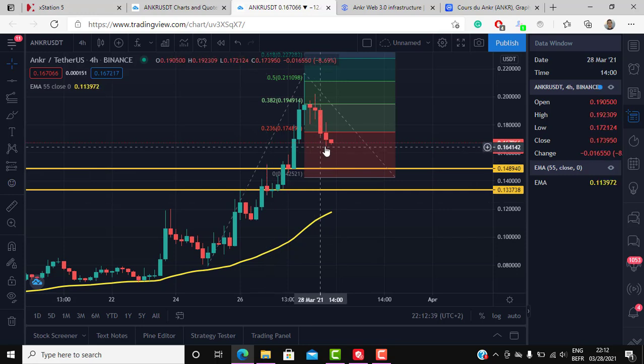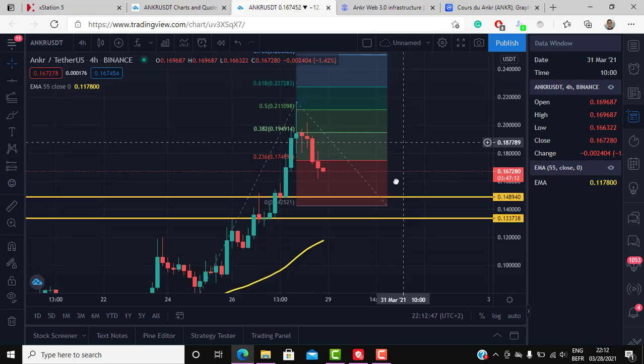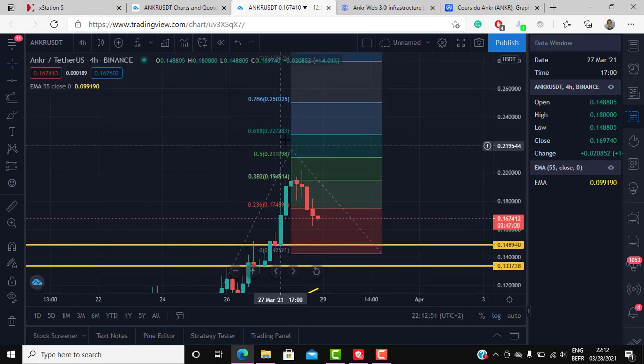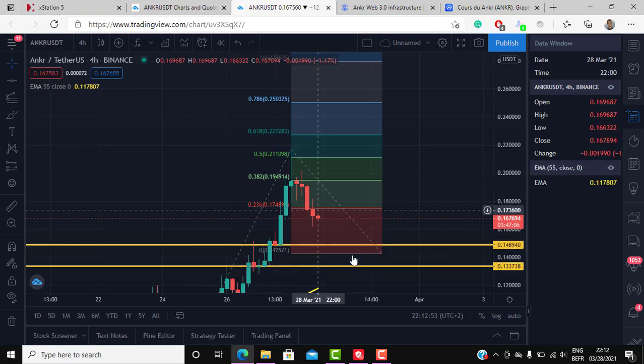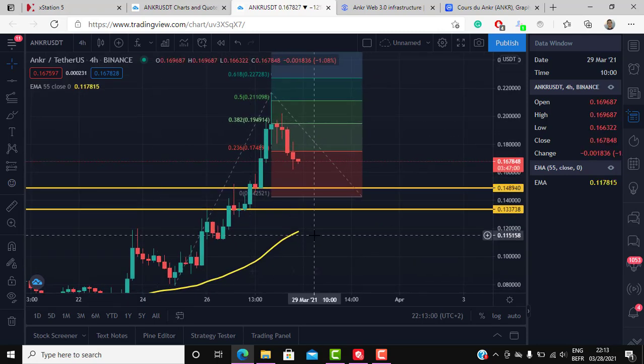The other scenario, which is low probability but it could happen, is a big move up right now. But I don't think that would be the case, because this correction is pretty small, and we used the fibs, and the fibs told us that this is the area to watch for when it comes to ANKR USDT. It is something that could happen, but very low probability.